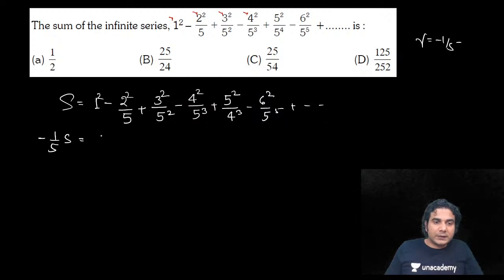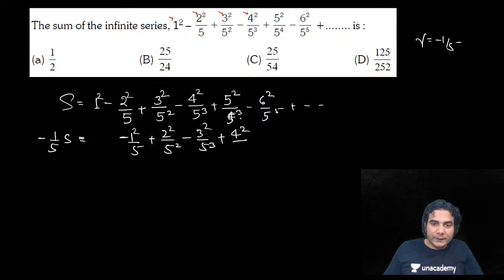This one term first, write the first term below this. So it is going to be minus 1 square by 5 plus 2 square by 5 square minus 3 square by 5 cube plus 4 square by 5 raised to 4, and so on. All right, now subtract.